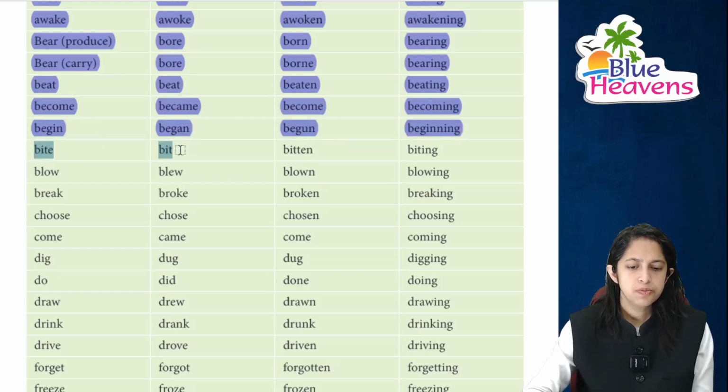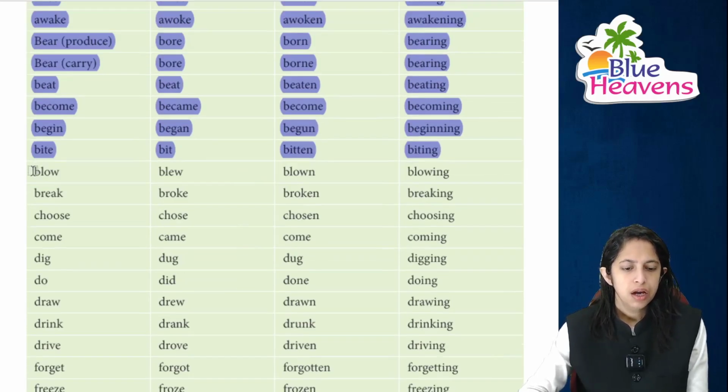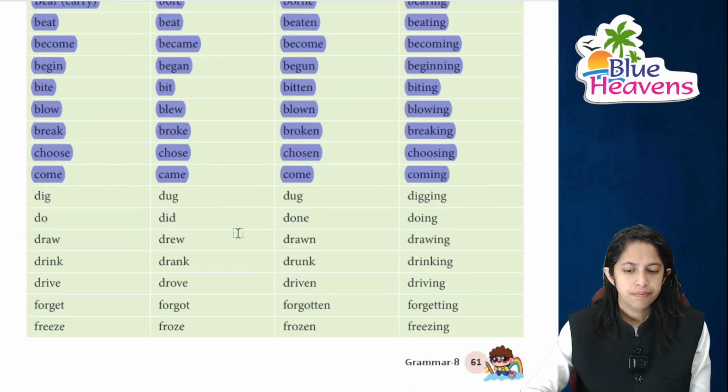Moving on to the next is bite का bit, bitten and biting. देखिए जहाँ पे ing form है, we just have to place ing, right? Blow का blew, blown and of course blowing. Break का broke, broken and breaking, right? Choose का chose, chosen and of course choosing, right? Come का came, come, coming, right?